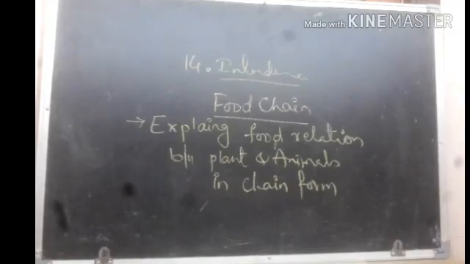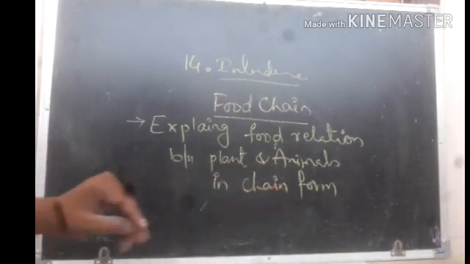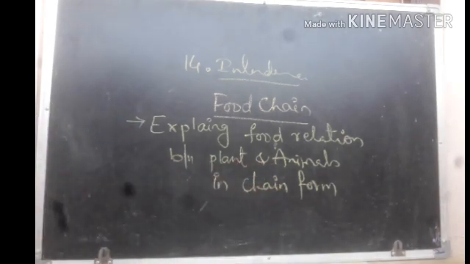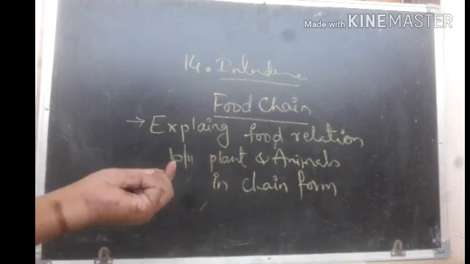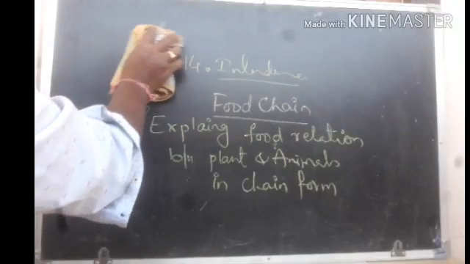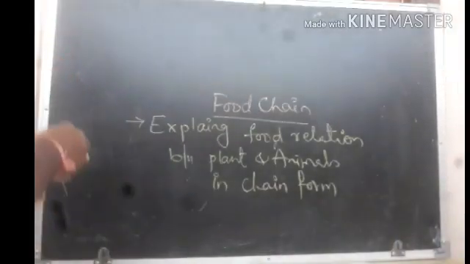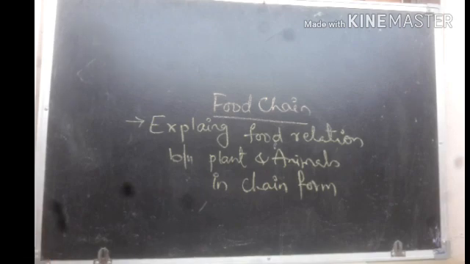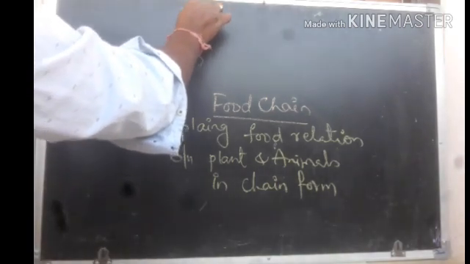So what we are doing here is explaining the food relation between plants and animals in a chain form. That is what we call a food chain, right? The food chain tells us how plants and animals are interdependent on each other. Here I'll draw two food chains and tell me the difference that you find.